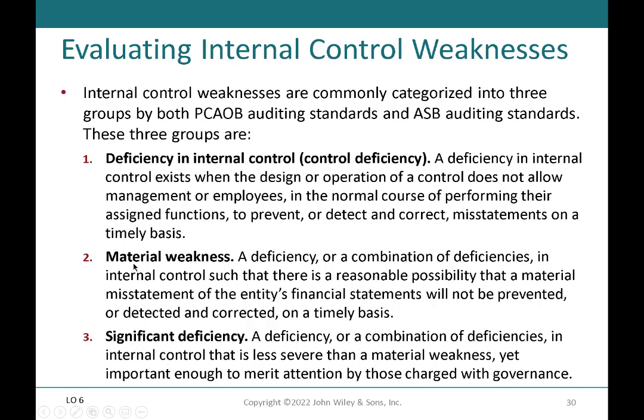So we see here material weakness and significant deficiencies. These are kind of subcategories of deficiencies in internal control. Both a material weakness and a significant deficiency are a deficiency in internal control, but the difference is material weaknesses are bigger issues. So material weakness is a deficiency or combination of deficiencies that makes it likely there could be a reasonable possibility that there's a material misstatement in the entity's financial statements.